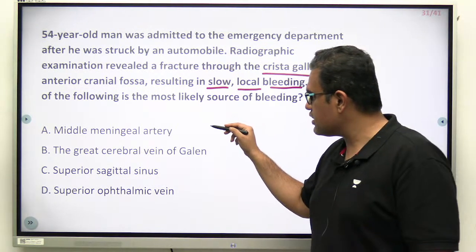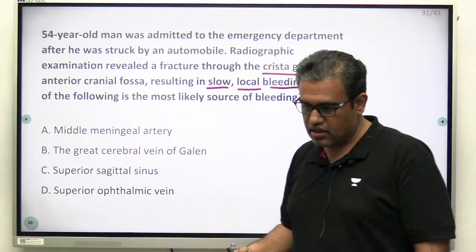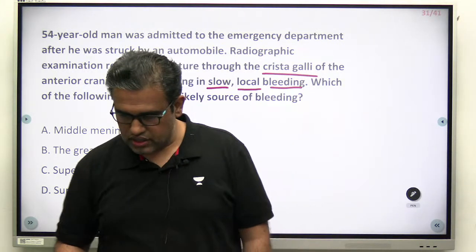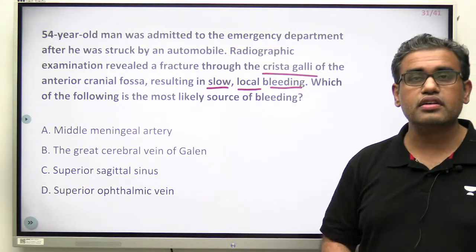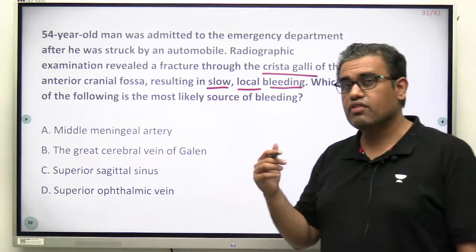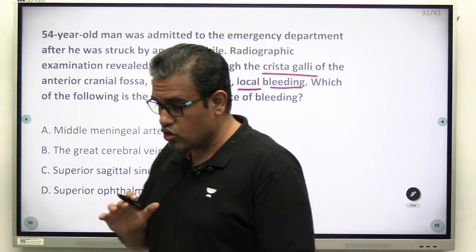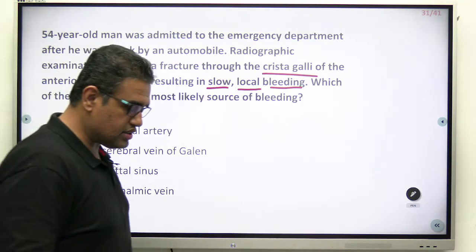Middle meningeal artery, the great cerebral vein of Galen, superior sagittal sinus, or the superior ophthalmic vein? What do you think is the answer over here? Think. Keep on thinking. The crista galli of the anterior cranial fossa. Slow local bleeding. Two big hints over here. What do you think is the answer?